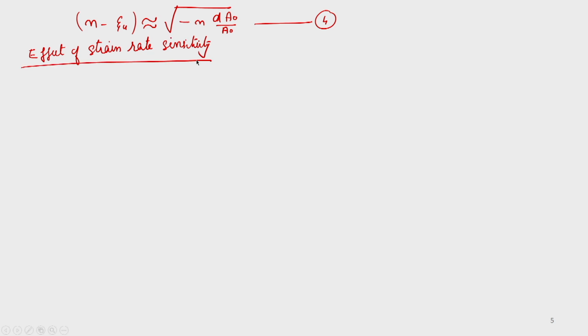In the initial lectures we have discussed that strain rate sensitivity is very important in bulk deformation of material at higher temperature, because at higher temperature it becomes more strain rate sensitive. So at higher temperature for deformation processing this is very important.